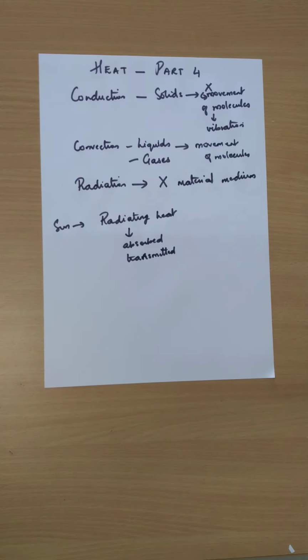Okay, so all hot bodies, remember, they radiate heat, they give out heat, and when heat falls on some other objects, those objects may absorb a certain amount of heat. And a part of the heat is transmitted back, some amount is transmitted back.